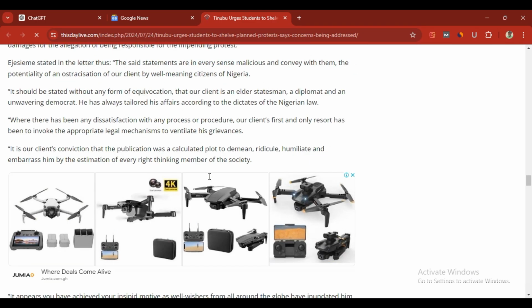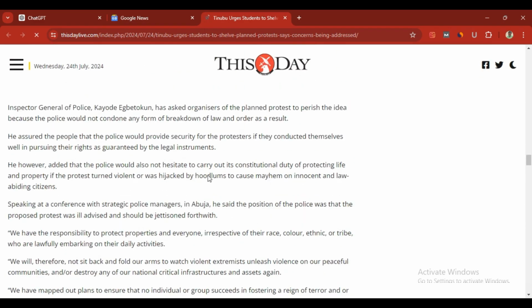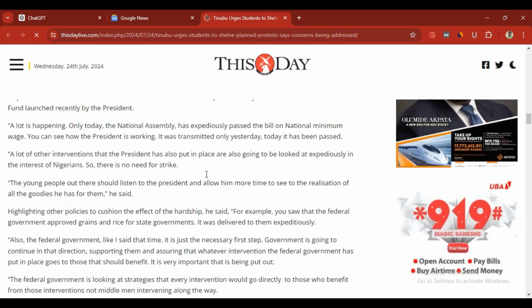Tell ChatGPT to paraphrase for us. Of course, we have already given ChatGPT the instruction of what we want from ChatGPT.